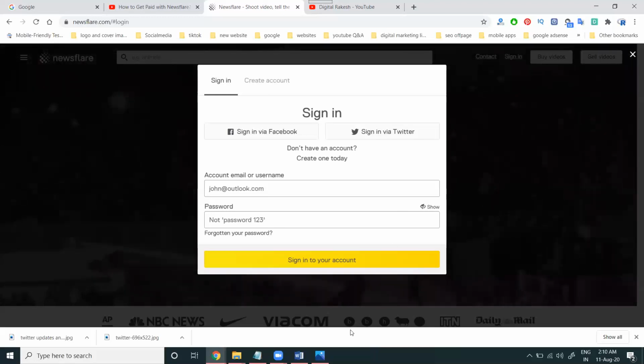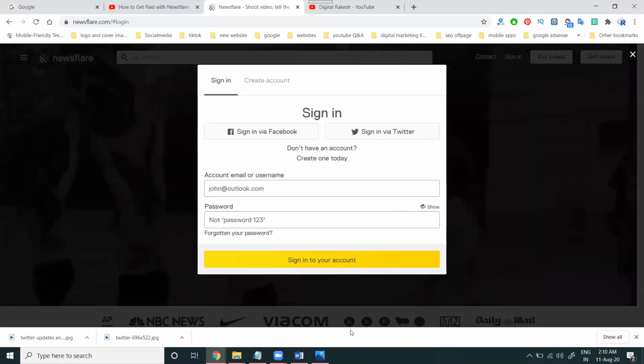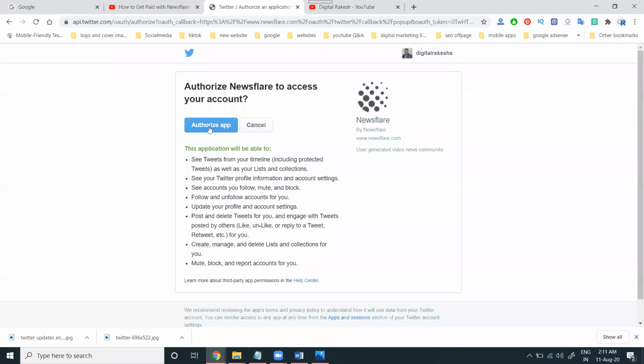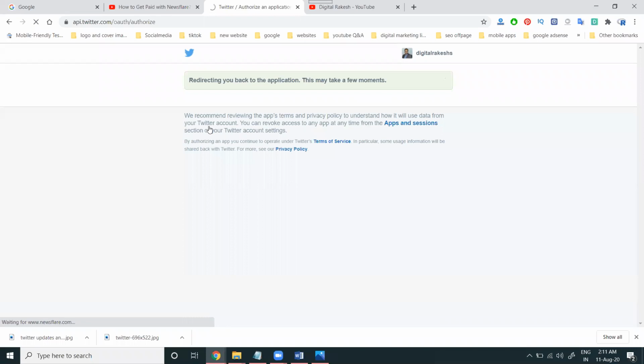I'm going to log in here. I'm using the Twitter option, so my account will be logged in here. My account already exists. I'm going a particular way for the newsflare option, so it will be activated from Twitter and Facebook. I will accept both, or any email will be activated in a particular option.